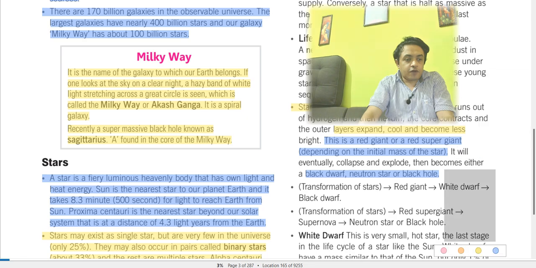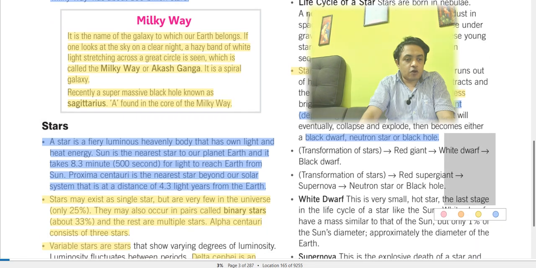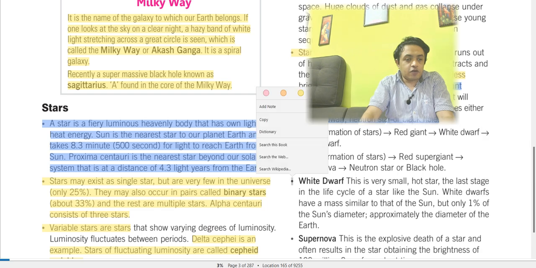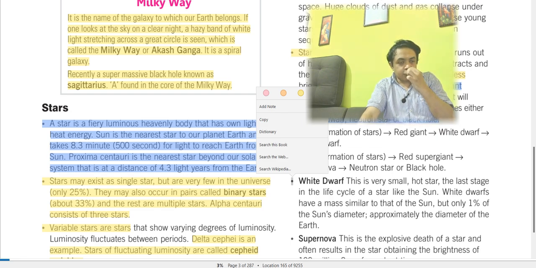What is a white dwarf? A white dwarf is a very small, hot star, the last stage in the life cycle of a star like the sun. Once it is a white dwarf, it has a mass similar to that of the sun, but only 1% of the sun's diameter, approximately the diameter of the earth.